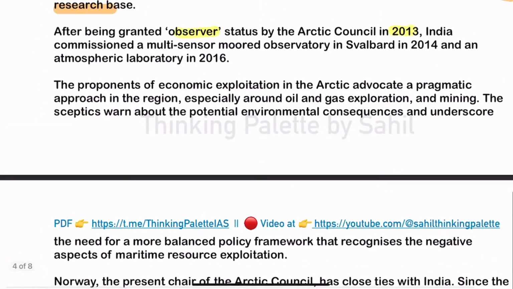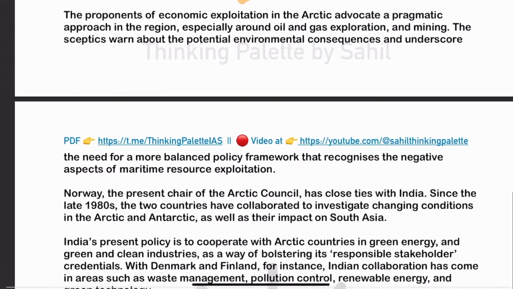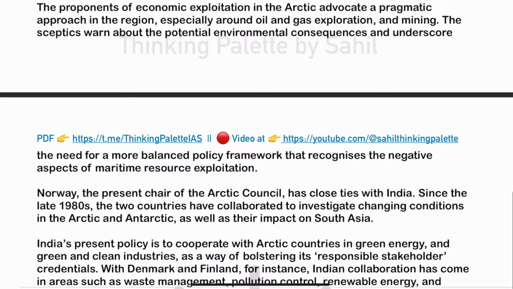It got India what it did. It commissioned a multi-sensor observatory. India took forward the initiative of a multi-sensory observatory and then an atmospheric lab in 2016. So this is something that India has done.